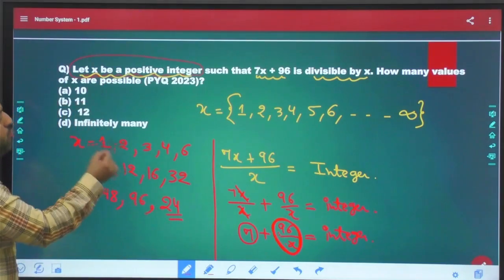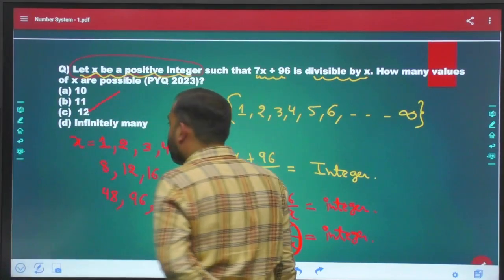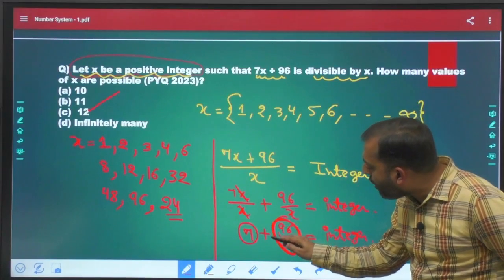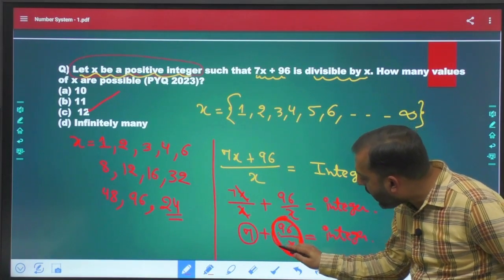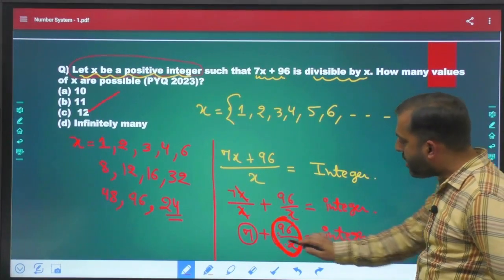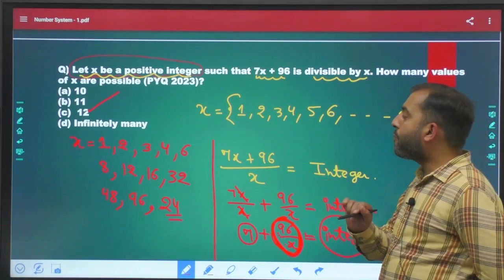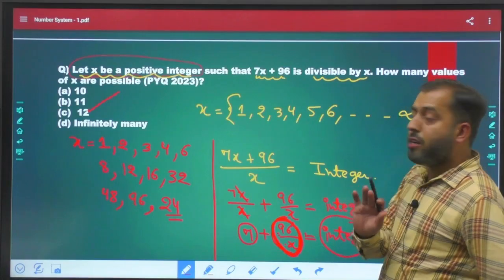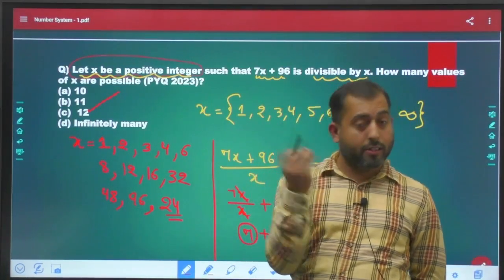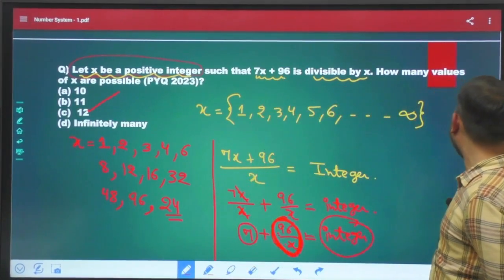So how many values are there? 12 values are there. But basically I can say, see, there are 12 factors of 96. For 12 values of x, this part 96 upon x is going to be an integer, hence this complete part will become an integer also, right? I hope guys this is clear to everybody. So this problem was there in PYQ, like this problem was there in CSAT 2023. Let's talk about the next part.